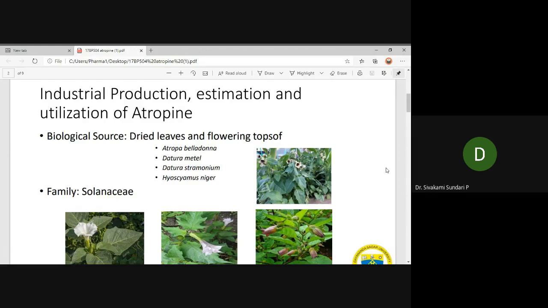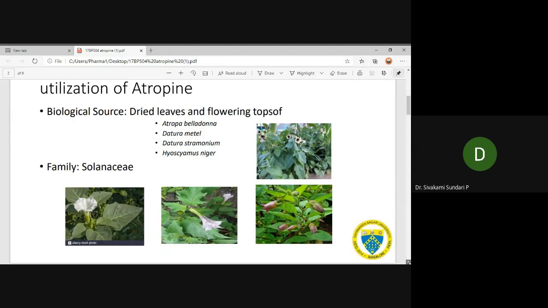All these four genera and species come under the family Solanaceae. So these are four different plants from which we are getting atropine.